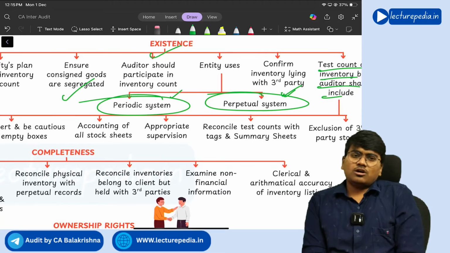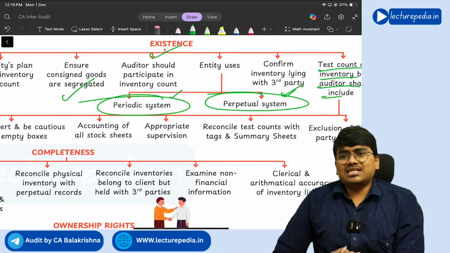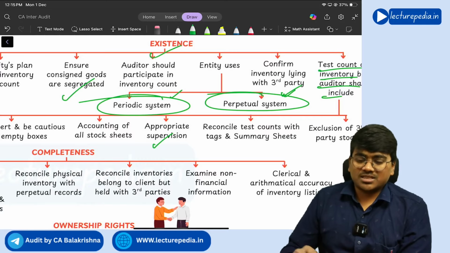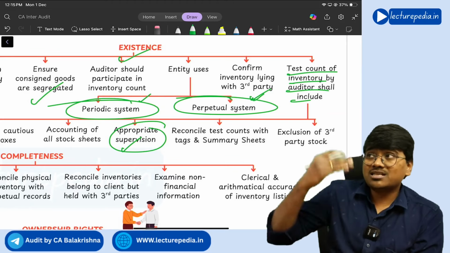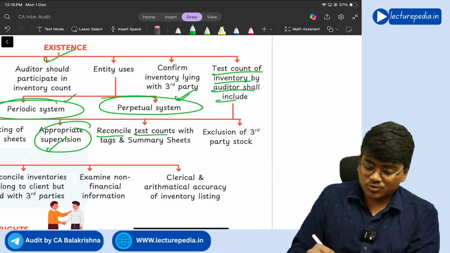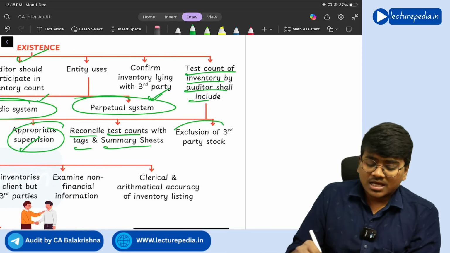And accounting of all stock sheets, the auditor should obtain, and appropriate supervision should be there. So the auditor should supervise the employees who are doing this inventory verification. Next, reconcile test counts with tags and summary sheets.